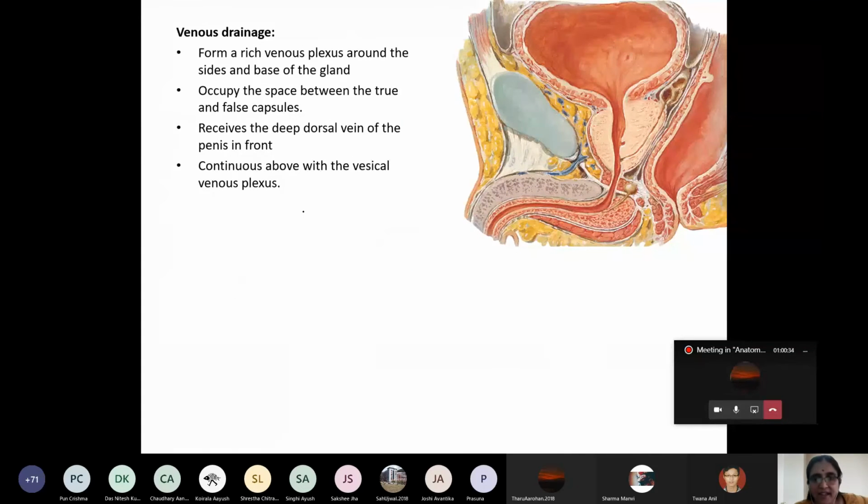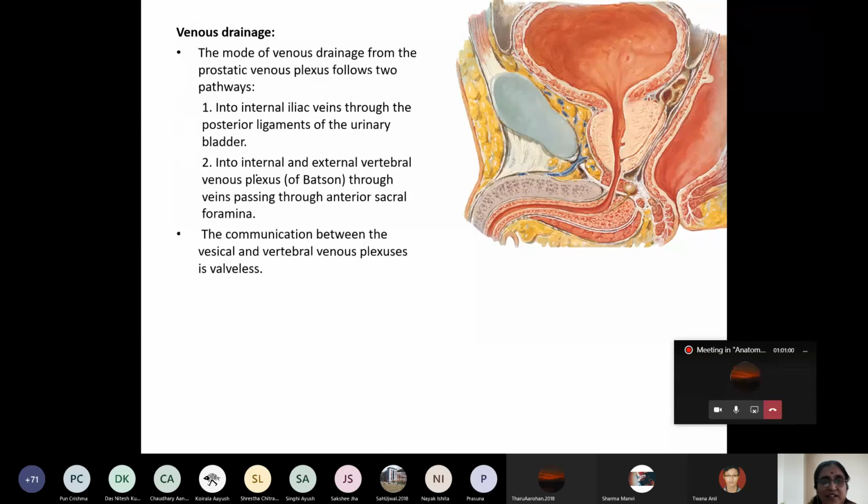So, venous drainage, and then we'll finish. Now the venous drainage of the prostate, very important here, is by the rich venous plexus which lies between the true capsule and false capsule. You know this. This prostatic venous plexus receives the deep dorsal vein of the penis, and it continues with the venous plexus which drains the urinary bladder, also known as the vesical venous plexus.